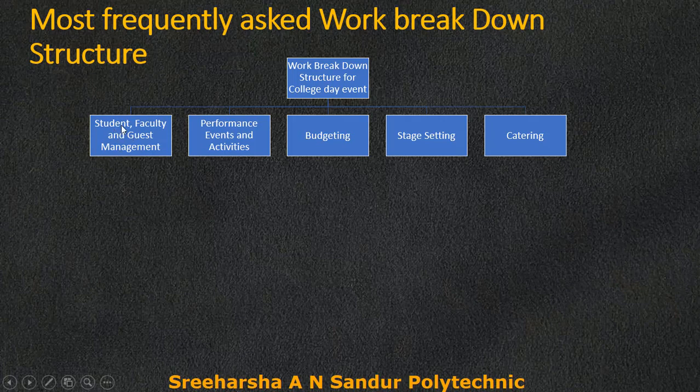We may need to know who the guests, faculties and students are, how they should be managed, and where the seating arrangement should be. So all this is one part. Then what are the performances, the events, the activities, and who is doing what activity; all this is one part. What are the expenses for everything, so we need a budget. Then the stage: how it should be and what the stage settings are; this is one of the major activities. And then catering, that is food arrangement.